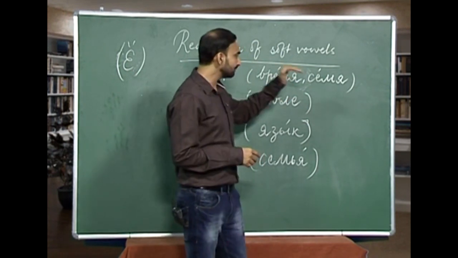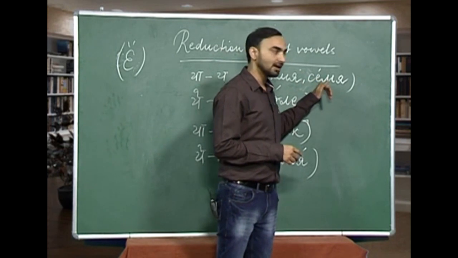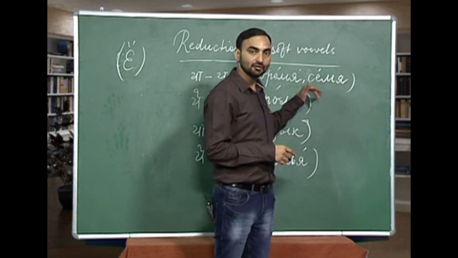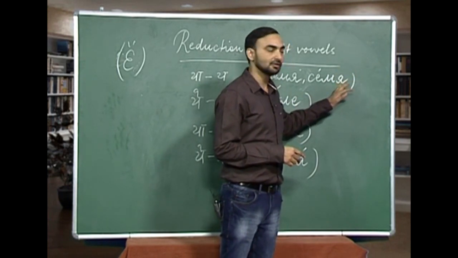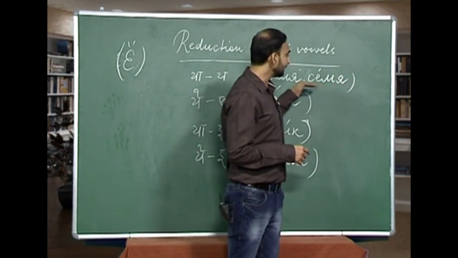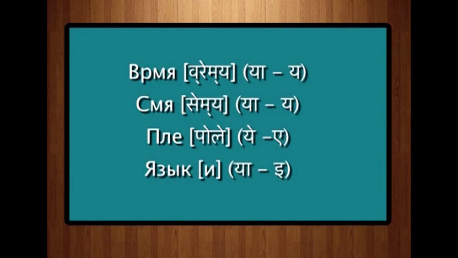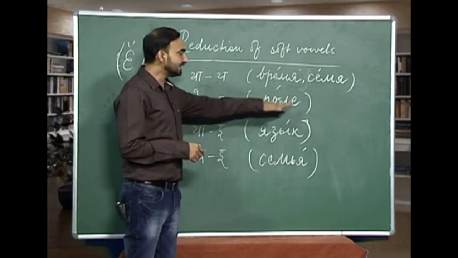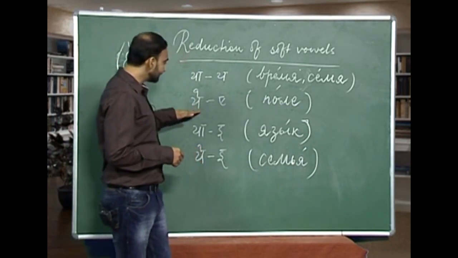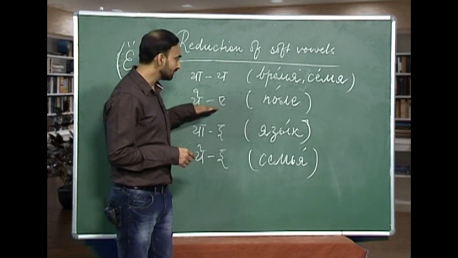The same way, sa, ye, ma, ya, and the stress is on ye, not on ya. So, ya is unstressed. So, what happens is it is pronounced as semya. Semya is seed.